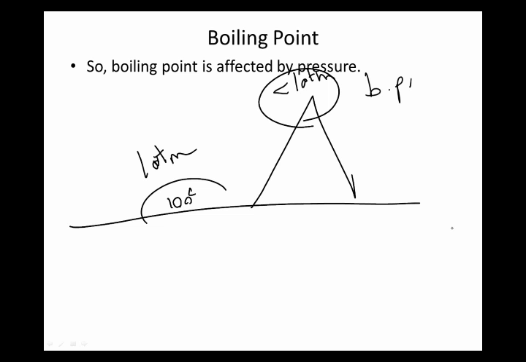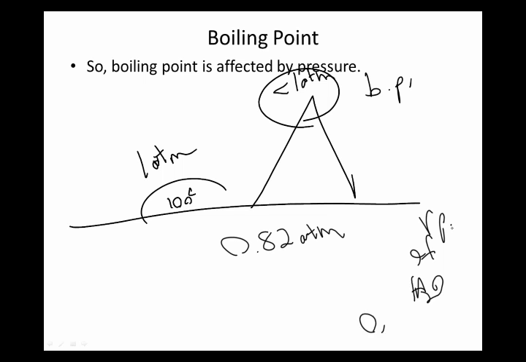So if the atmospheric pressure is less than 1 atmosphere, let's say it's 0.82 atm, that means that the vapor pressure of water only has to get up to 0.82 atm. Now, what two things affect vapor pressure? Because remember, vapor pressure is just a measure of how quickly something's evaporating. Well, the two things that affect vapor pressure are the identity of the substance, so for water, that's just locked in, and the temperature. If I increase the temperature, I increase the vapor pressure.